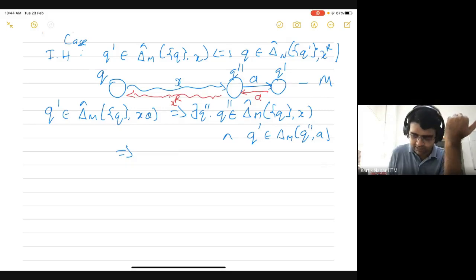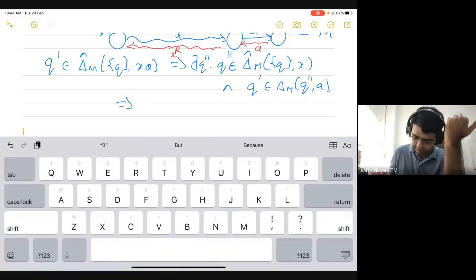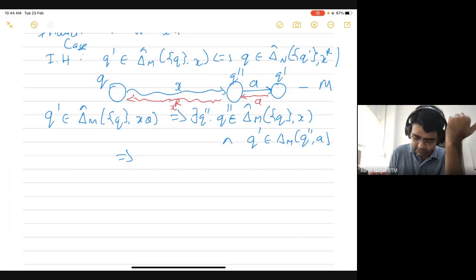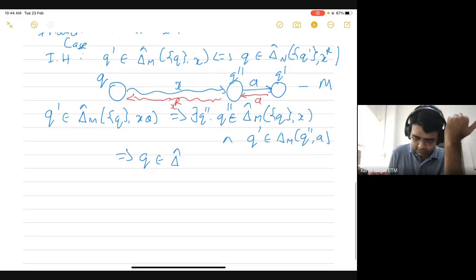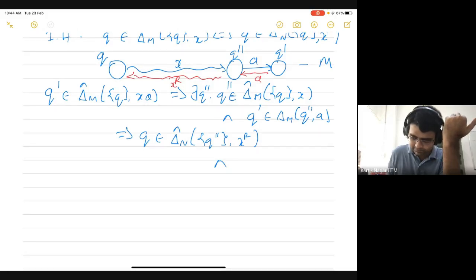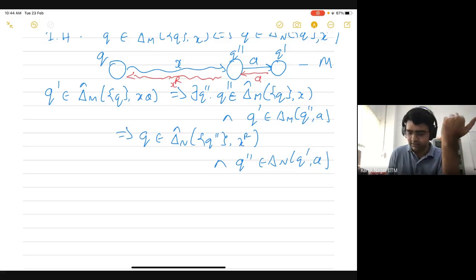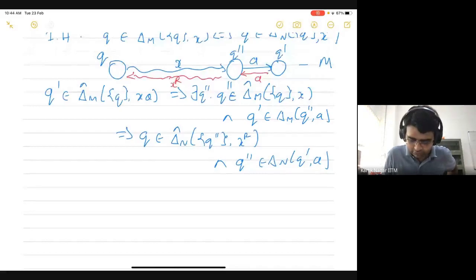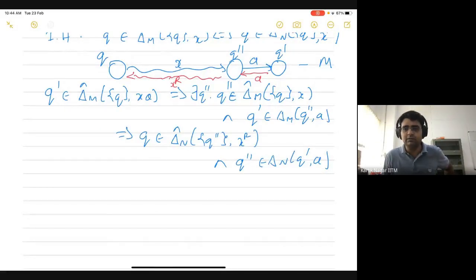I can write this formally as Q belongs to delta hat N of Q double prime comma XR, and I can also say that Q double prime belongs to delta N of Q prime comma A. So on A there is a transition from Q prime to Q double prime, and then from Q double prime there is a transition on XR to Q. This is what I can say from the inductive hypothesis.